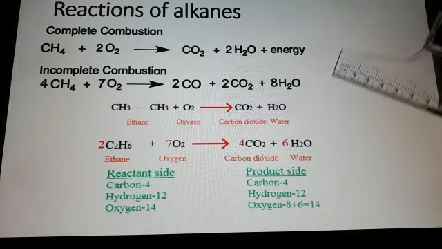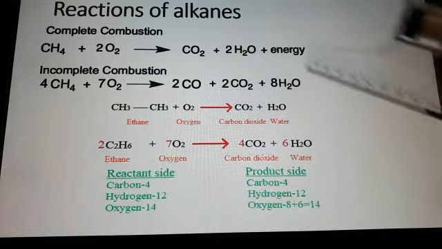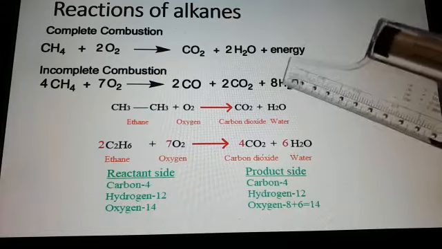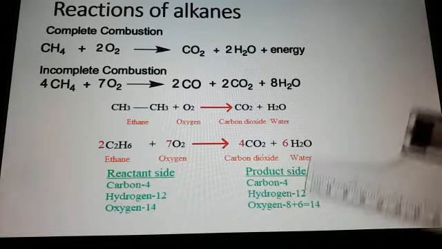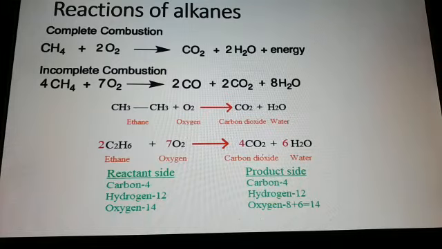Incomplete combustion means an insufficient amount of oxygen; then it produces carbon monoxide, carbon dioxide and water. If the air supply is limited, the combustion of alkane is incomplete. If the air supply is sufficient, it is a complete combustion reaction, which is highly exothermic.